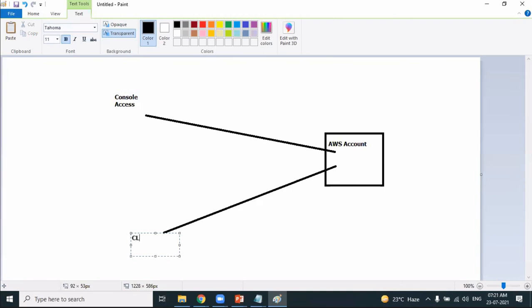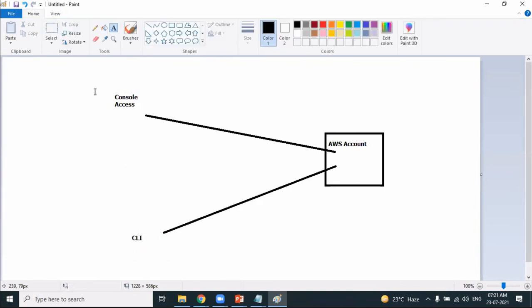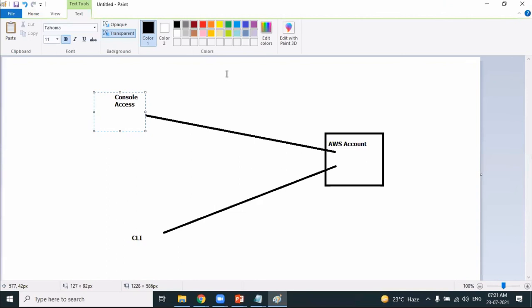Command line interface is the second approach. Console access is nothing but the browser access, like we are logging in using the browser. The credentials we provide are the email address and the password using which you log into the AWS account, and then you select the services and deal with them. This approach is called console access. Right from day one, you have been doing practicals of AWS using console access. You can also connect to the AWS account using the command line interface, CLI. Whatever you can do from the console access, you can also do from the command line interface.